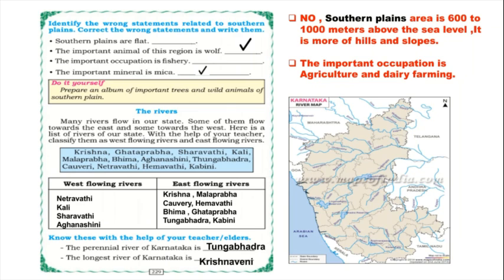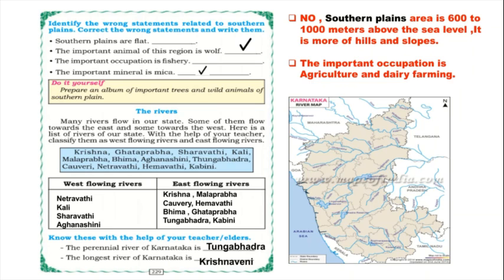So here is a list of rivers of the state. With the help of your teacher, classify them as west flowing rivers and east flowing rivers. Here they have given some river names, and we should divide them as west flowing rivers and east flowing rivers. I have already done it for you, children, so you can go through these. West flowing rivers are Netravati, Kali, Sharavati and Aghanashini. And east flowing rivers are Krishna, Malaprabha, Kaveri, Hemavati, Bhima, Ghataprabha, Tungabhadra, Kabini. You can observe in the map also.